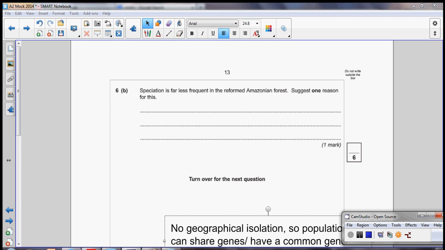The reason we don't get speciation without geographical isolation is that without geographical isolation, organisms are all able to share genes, and that sharing of genes in a common gene pool results in organisms being kept within the same species. There's not space for organisms to diverge into separate species.